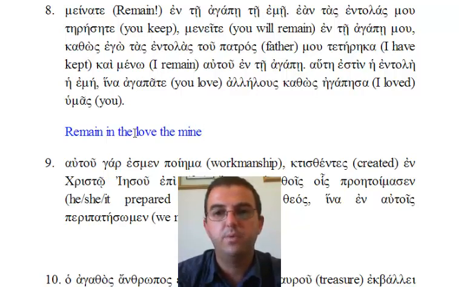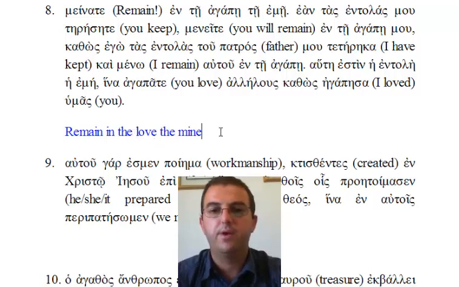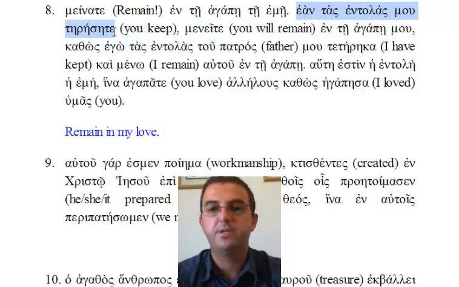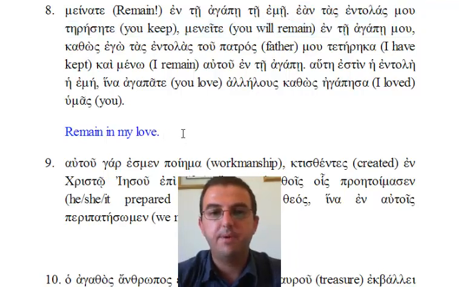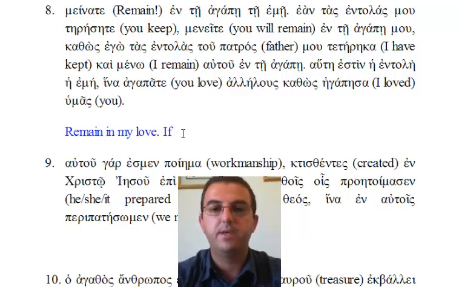Tas entolas mu. Tas entolas. Entole is a commandment. Tas entolas is the feminine accusative plural. The commandments. Tas entolas. Mu is of me, comma. So if you keep the commandments of me, menete, you will remain, Mounce gives us that much, you will remain ente agape mu. You will remain ente agape mu, and again, in with the dative, te agape mu, the love of me.